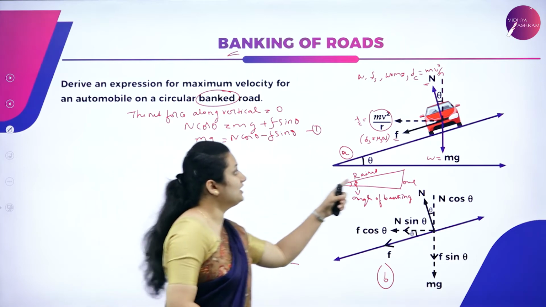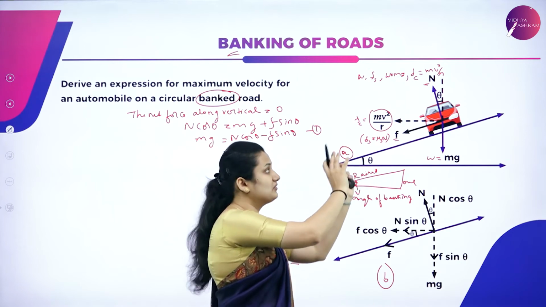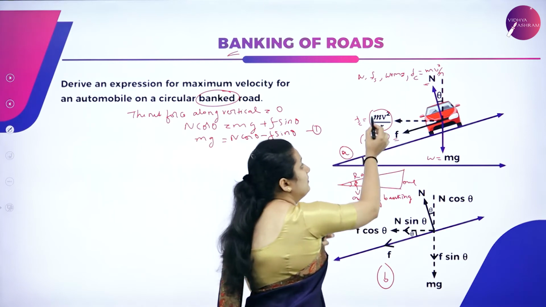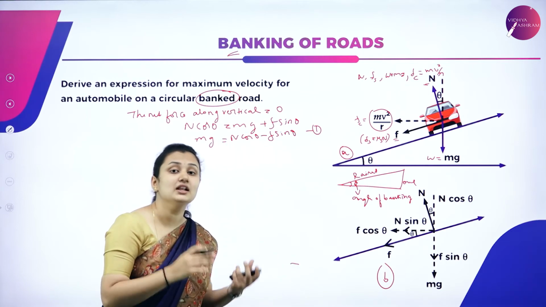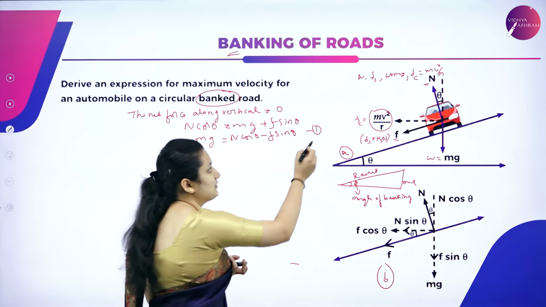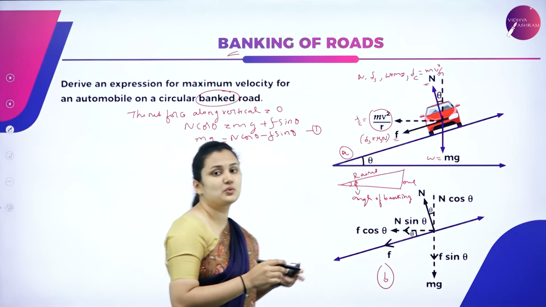On a banked road, the horizontal axis will give you the necessary centripetal force. Fc equals mv square by r.